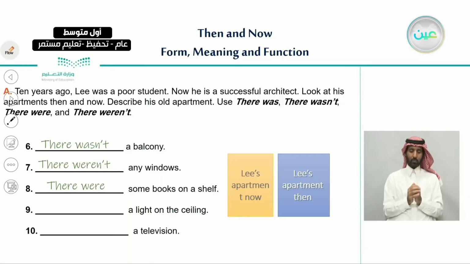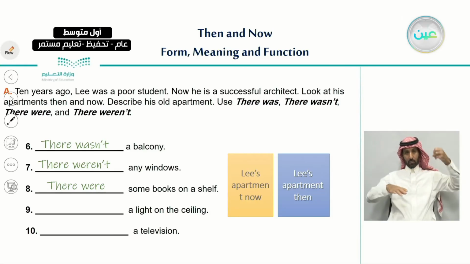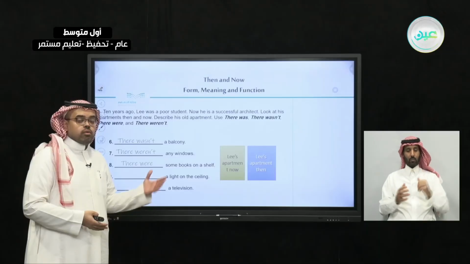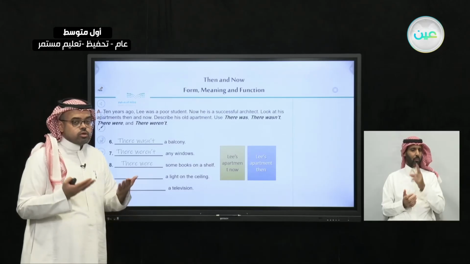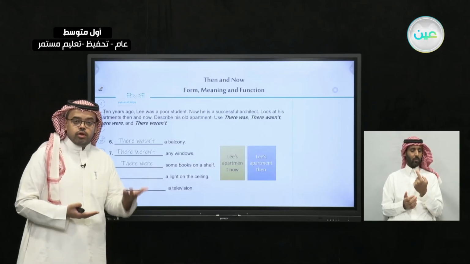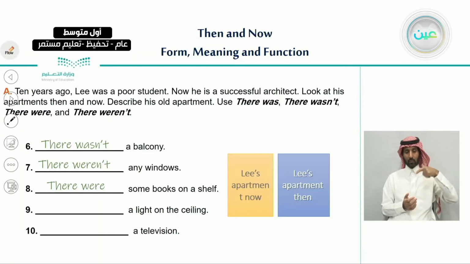And number 9, blank a light on the ceiling. A light on the ceiling. So here we're talking about one thing. So we should use there was. And by having a look at the picture, we can decide that it is there was a light on the ceiling.